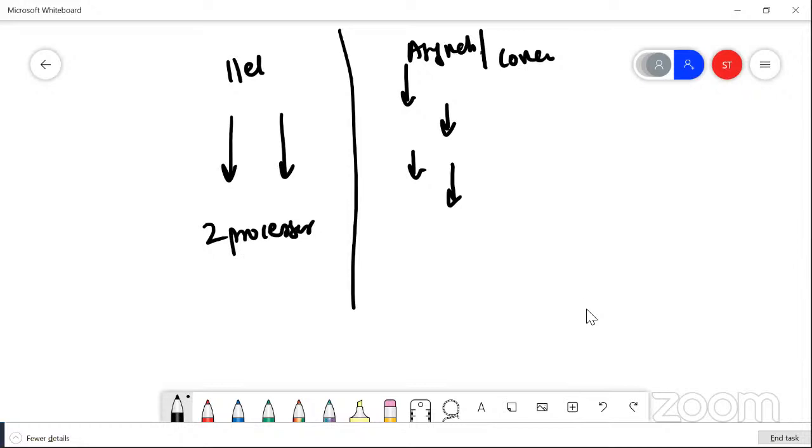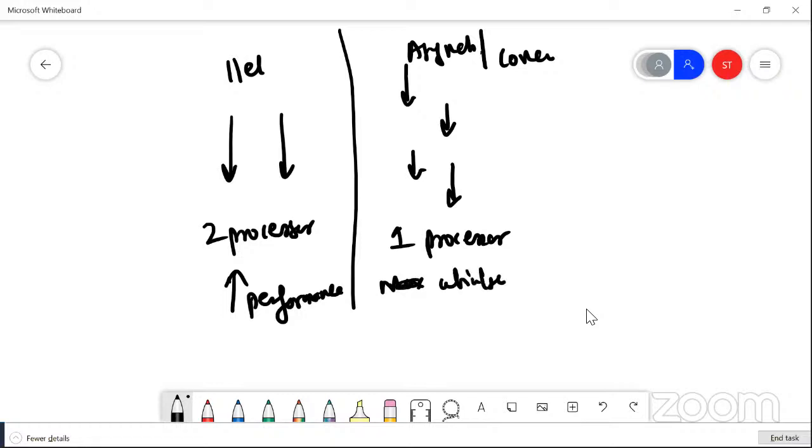It is utilizing resources. Here, you are using one processor. Here, performance is the main important thing. Your main thought is that I need to be good in performance. Here it is that I want to utilize my resources in a proper way, not really performance, right? Utilize my cores in a proper way, right?